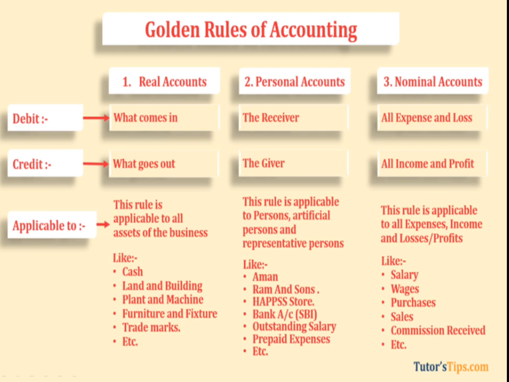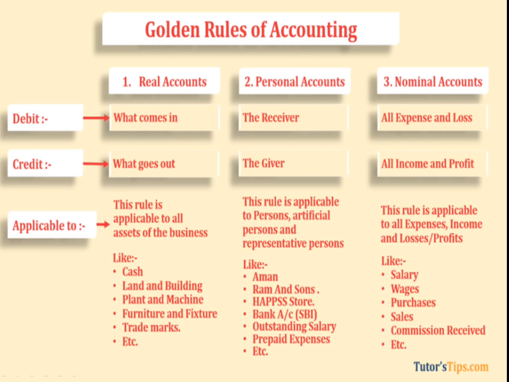Next one, outstanding salary, prepaid expenses. These all come under representative personal account. Capital also, drawings also come under representative personal account. These accounts are representing the persons. Outstanding salary means the salary which is yet to be paid to the employees.